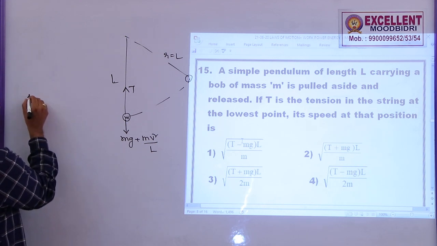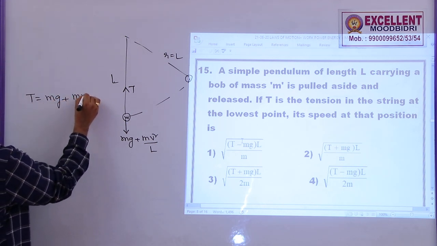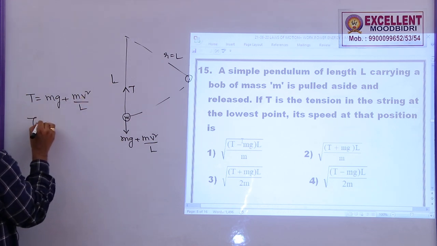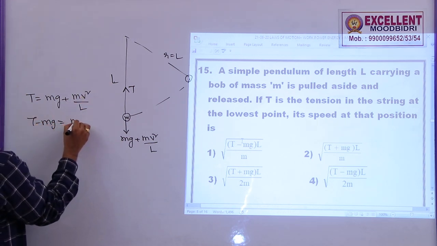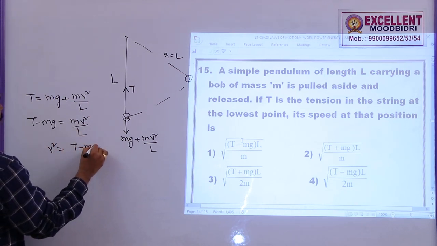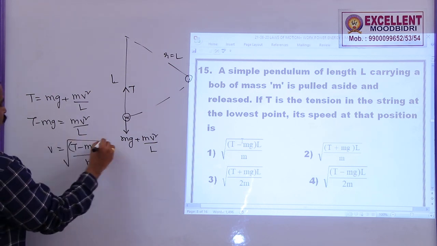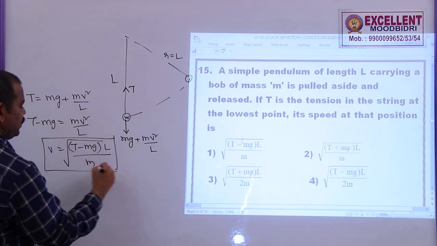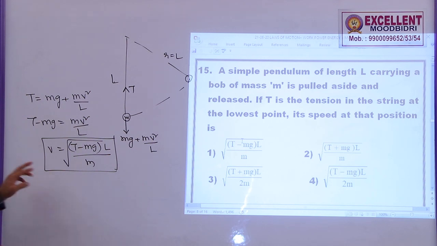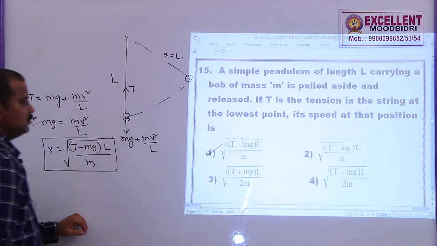So, from the equation T is equal to mg plus mv square by L, T minus mg is equal to mv square by L. So, v square is equal to T minus mg into L by m. So, v is equal to root over T minus mg into L by m. So, this is the first option.